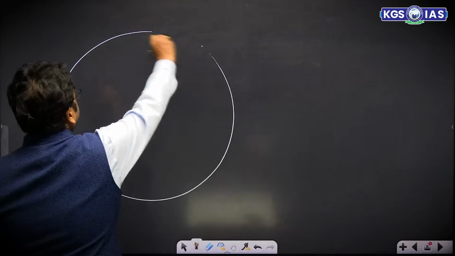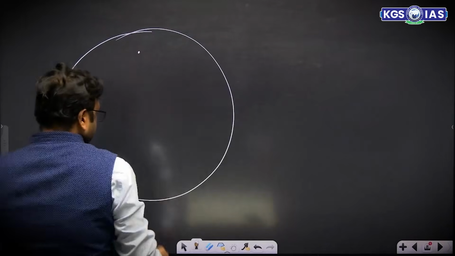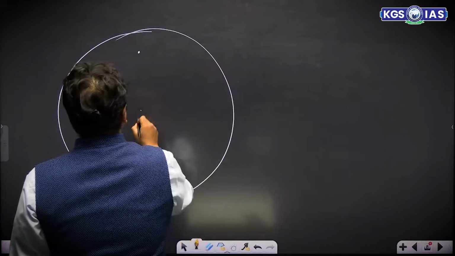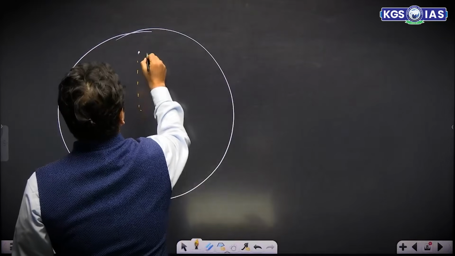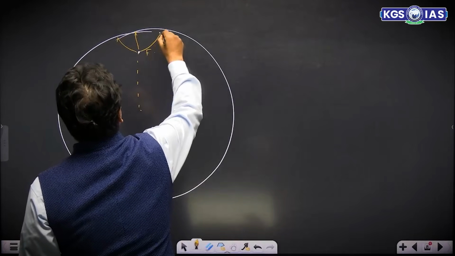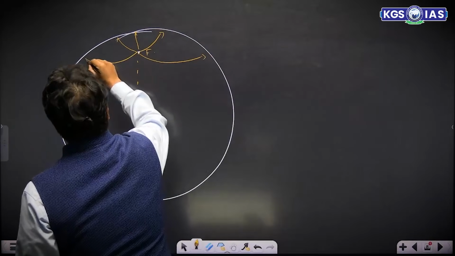Whenever there is an earthquake, P waves start moving in all directions. Here it is the center of the earth, and this is the focus of the earthquake. In all directions we have these P waves.